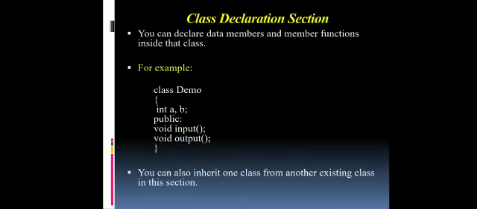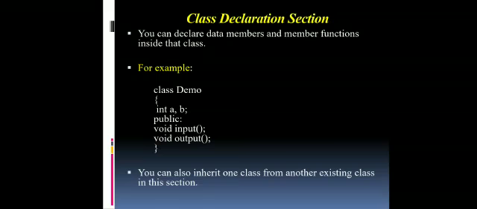The next is the class declaration section. Inside the class, we can declare the data members and member functions. The data member is nothing but the same as the variables we saw in our previous class. Just as functions are used in C language, in the same way the data members and member functions are used in a C++ program.